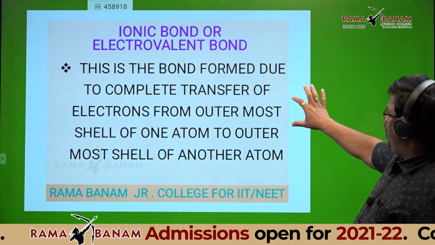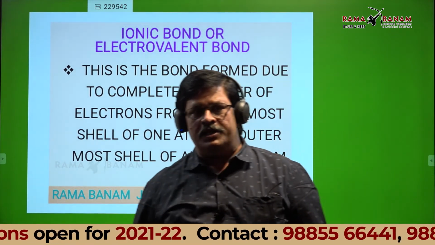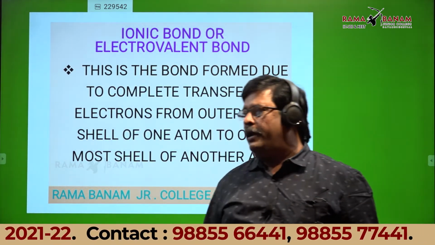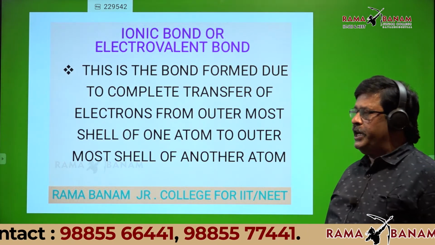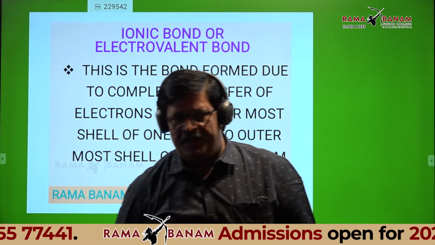So, this is the bond formed due to complete transfer of electrons from the outermost shell of one atom to the outermost shell of another. This is also the definition, the second definition.